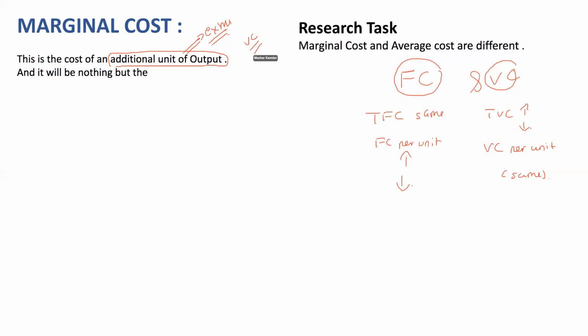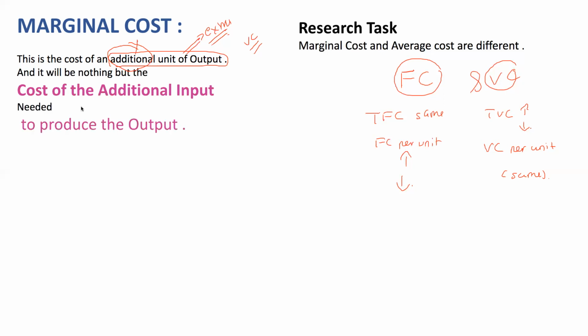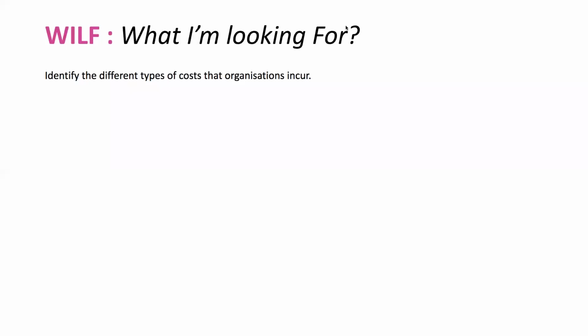So marginal cost is the cost of the additional unit of output, and that will be the cost of the additional input that I need to produce the output. What would be the additional input? It is going to be the variable cost. So marginal cost is the cost of the additional unit of output, which is nothing but the variable cost, the cost of additional input.